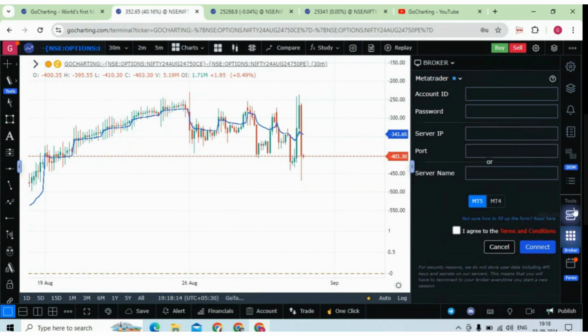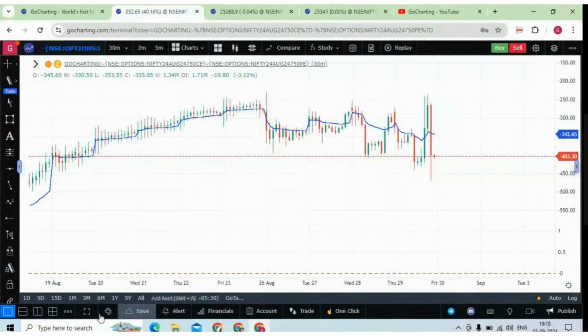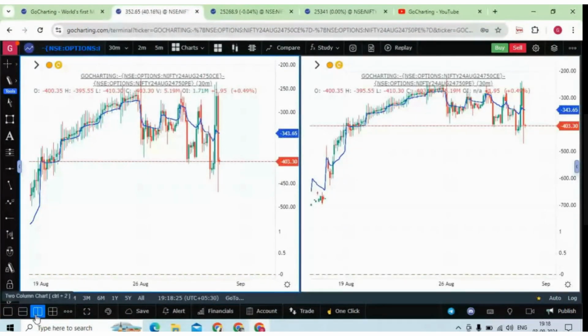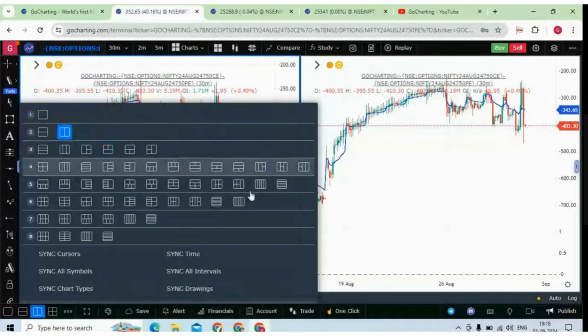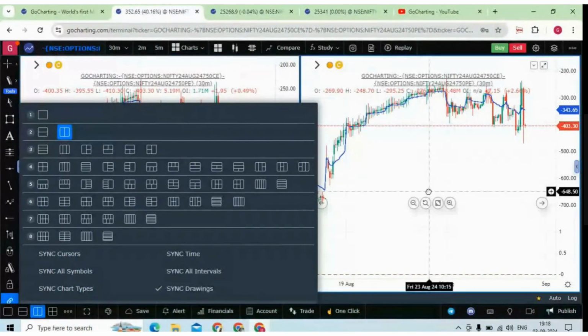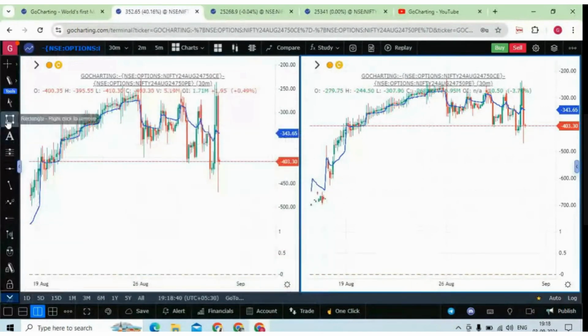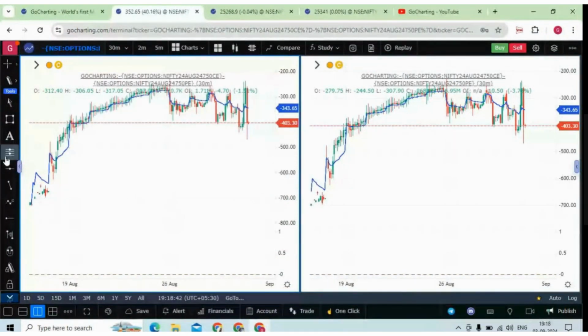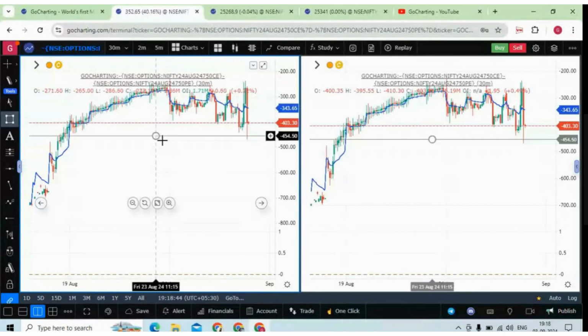All right, after this, let me talk about the bottom bar. We have added many features, like this 2-column chart, and we have added so many layouts here. You can choose any one. You can synchronize your cursor, the time, the intervals, and you can also synchronize the drawings. For example, if I draw any drawing over here, these are some basic features.